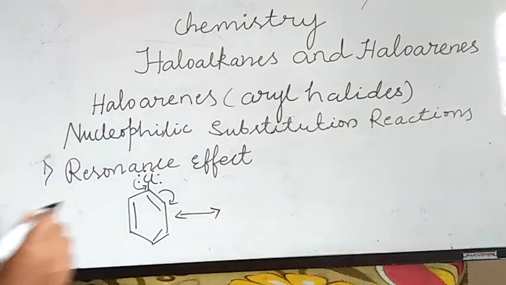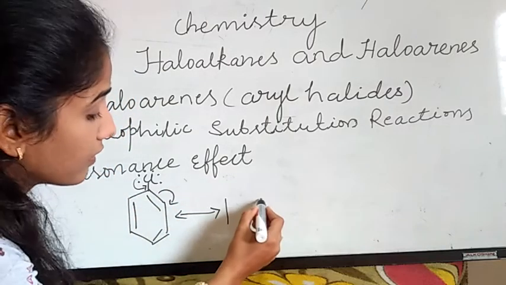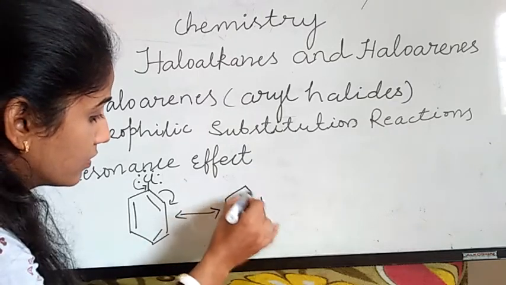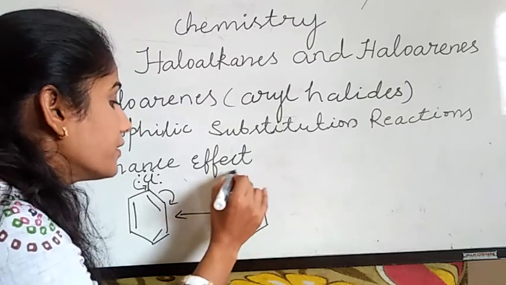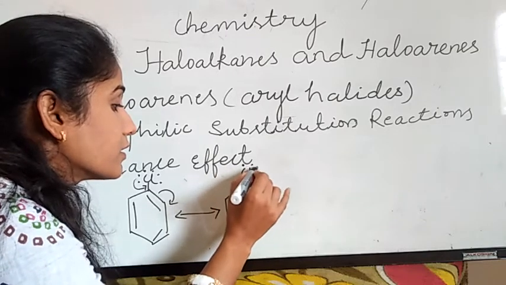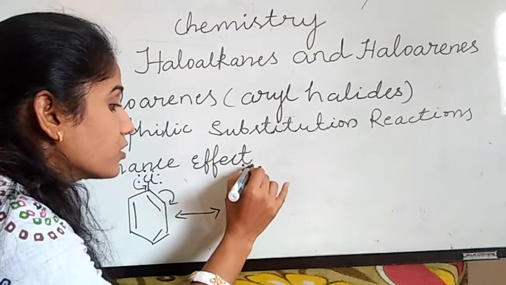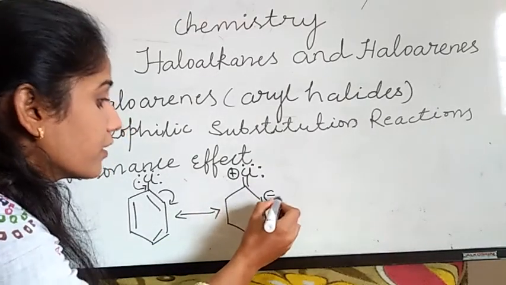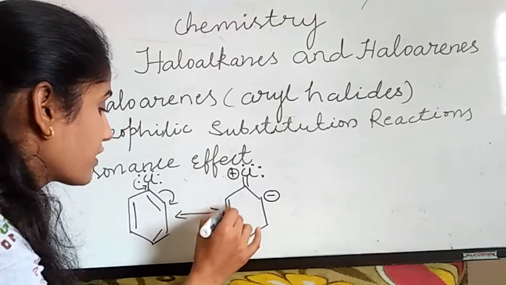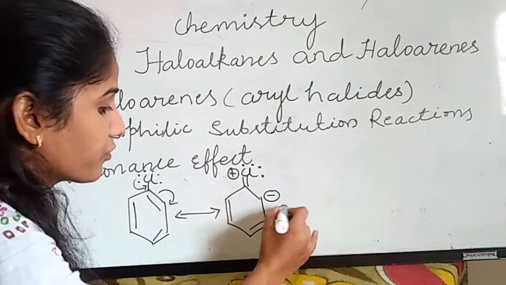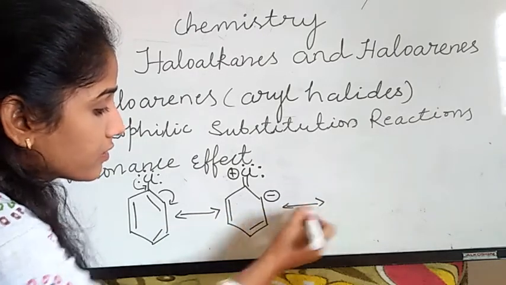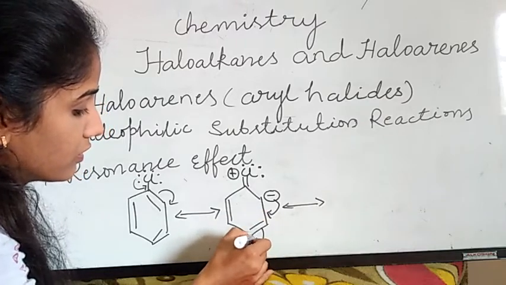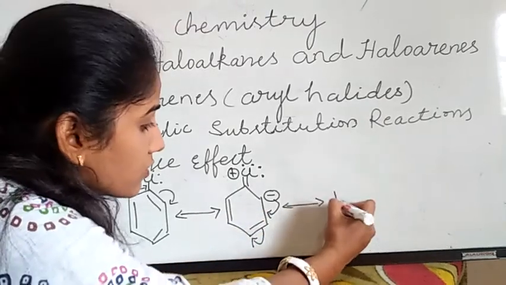For resonating structures you have to indicate them by double arrow marks. Then the charge comes here.